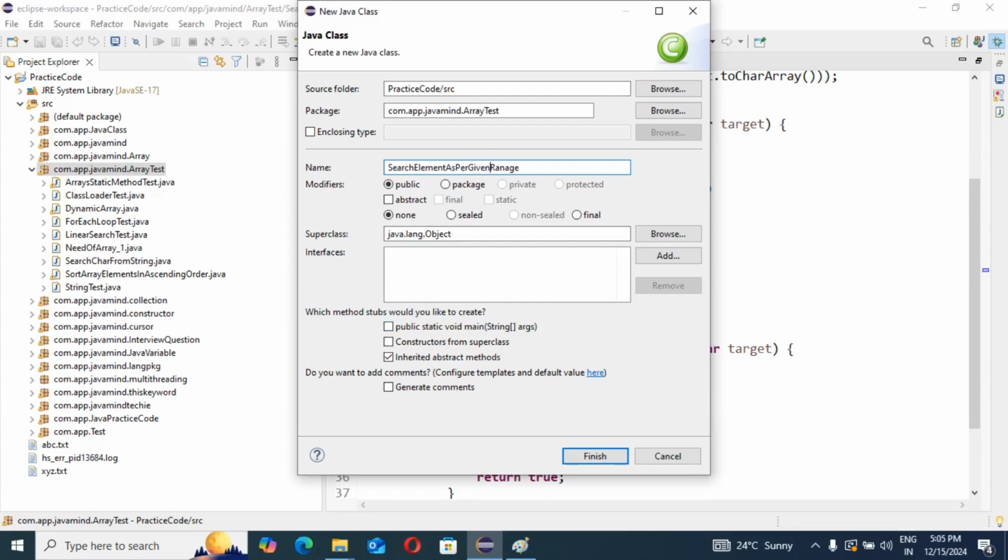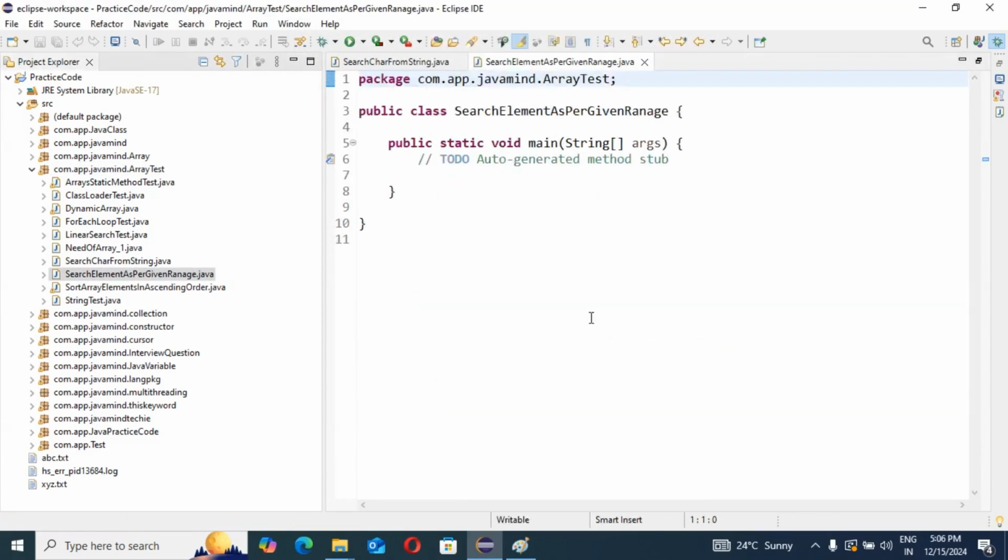This time our class name is big, but don't worry, you need to understand what you are writing here. Search element as per given range, main method finish. Correct?